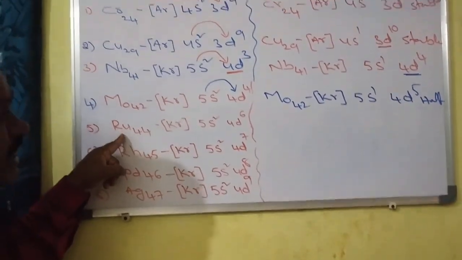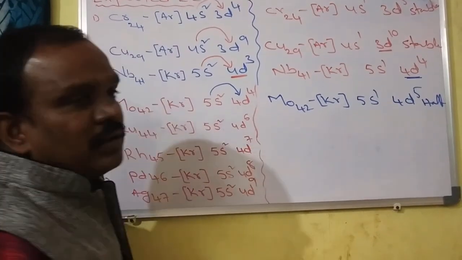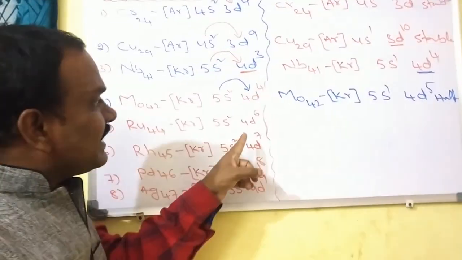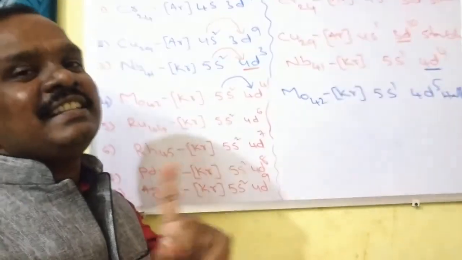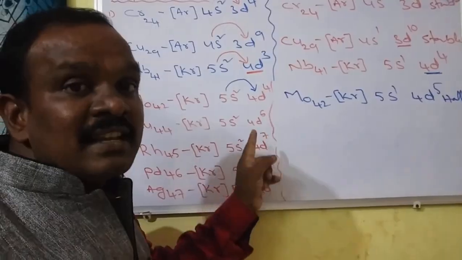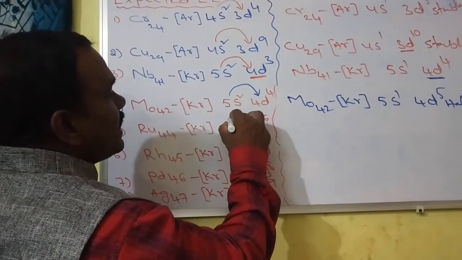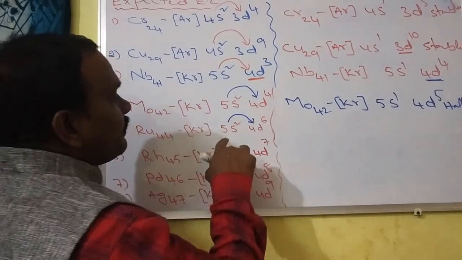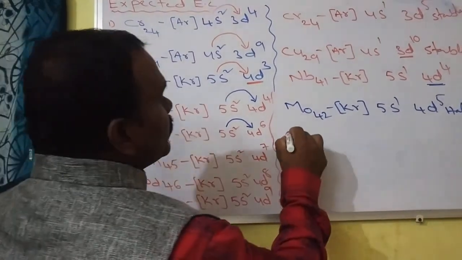Like that you may take ruthenium. Ruthenium is a D6 configuration. Is the D6 configuration more stable or the D7 configuration more stable, students? Compared with D6, the D7 configuration is more stable. That's why one electron jumps from the 5s orbital to the 4d orbital.